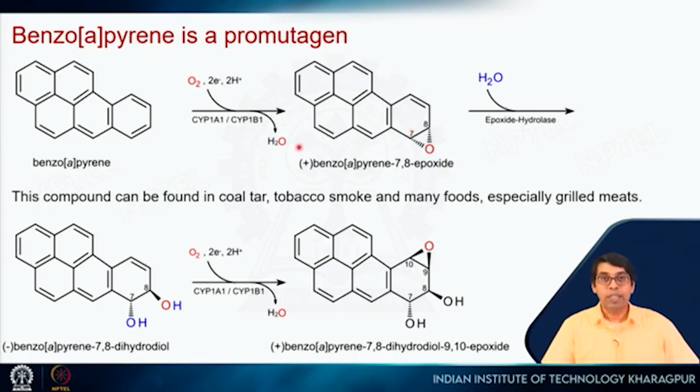That is why this molecule is called a promutagen: initially it is not a mutagen, but when it enters our body, it goes through the liver, and it gets oxidized into these epoxides, which are mutagens, right? This type of compound can be found in tobacco smoke, coal tar, in some food types, right? And especially in grilled meat. If you take any meat which is grilled or a little burnt, then in those burnt portions you will get this type of molecule.